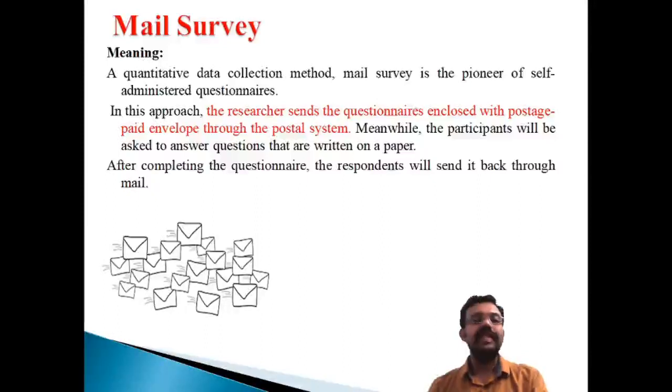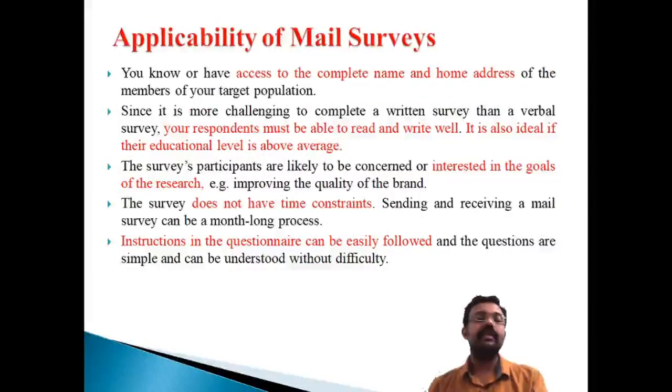That means you are sending the questions through the mail to get the response of the respondent. This is known as the mail survey. It's one of the traditional methods. It's a pioneer of the self-administered methods of data collection. It is the most traditional format of primary data collection. Now let us discuss the important elements considered for sending a mail survey. These are the important applicability conditions of the mail survey.